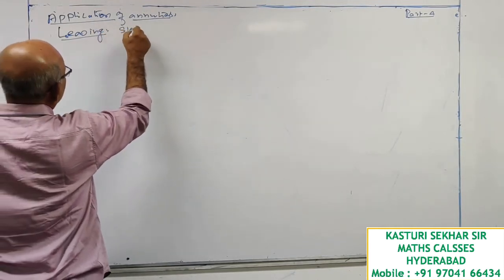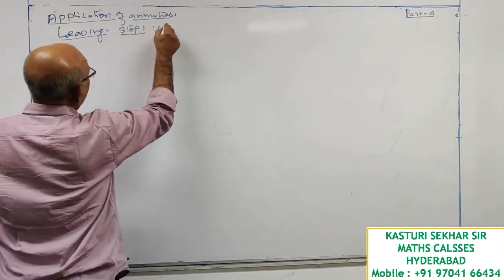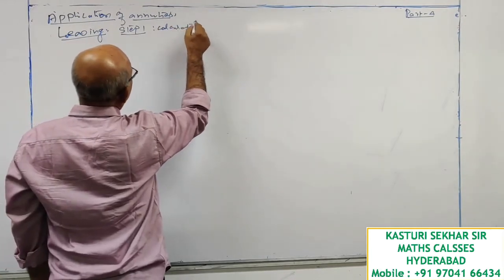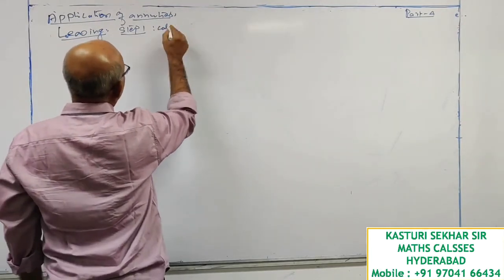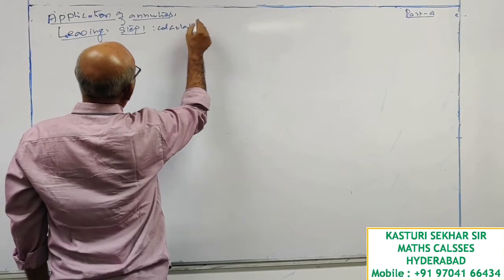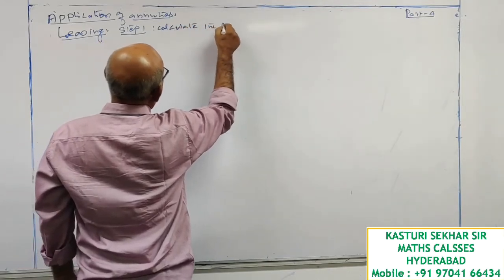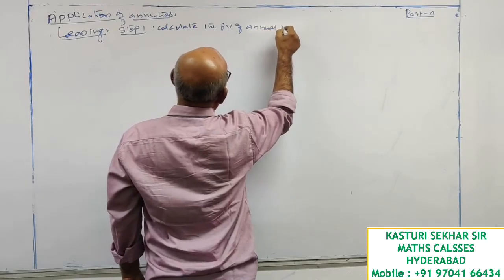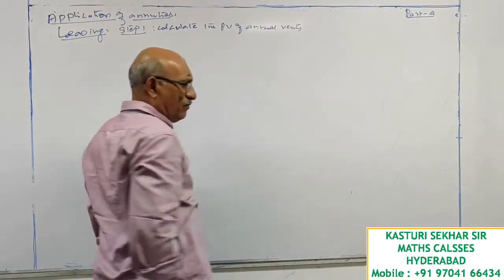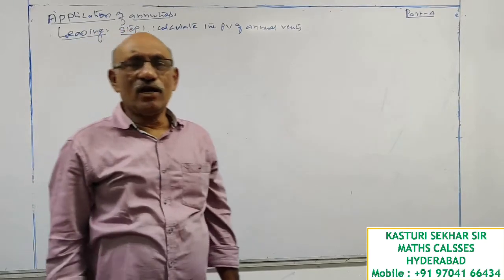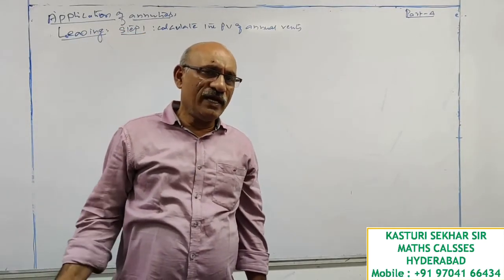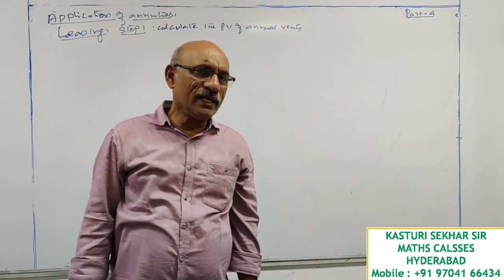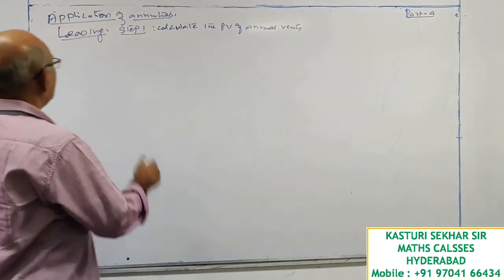Step number 1. Calculate the present value of annual rents. When you decided to take it for lease, you have to pay rentals. Per year value is given, so calculate its present value.